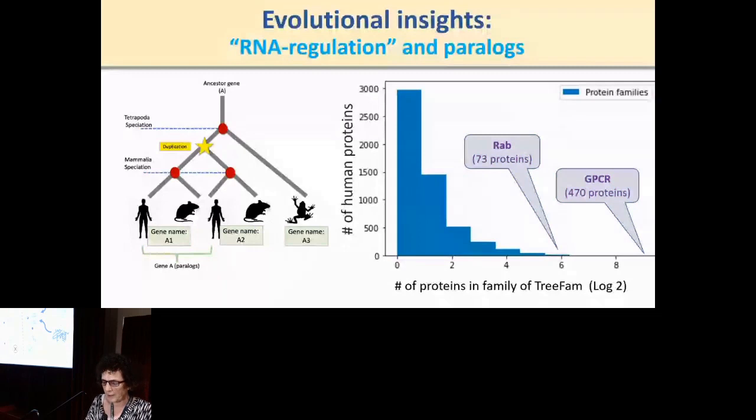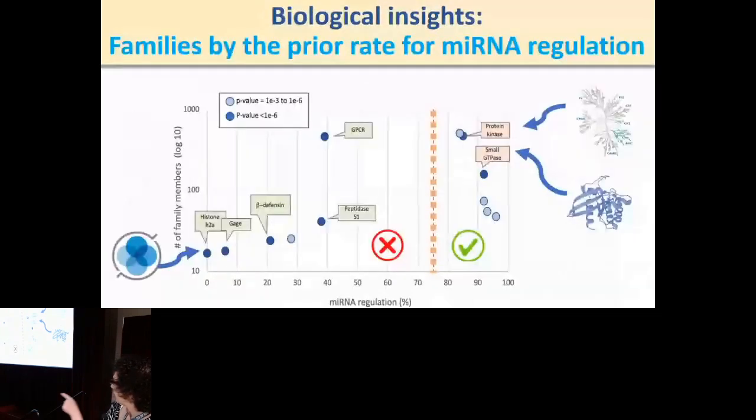And when we do this, you see the percent regulation from 0 to 100. To our not surprise, but we were very delighted to see that some families are more likely to be regulated than other families. For example, the kinome, the kinases, are those that are highly regulated, including the RAB proteins or the signal transduction RAB protein.